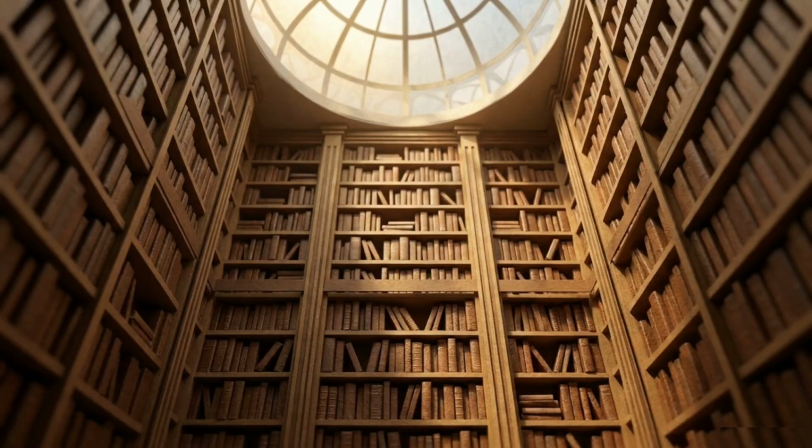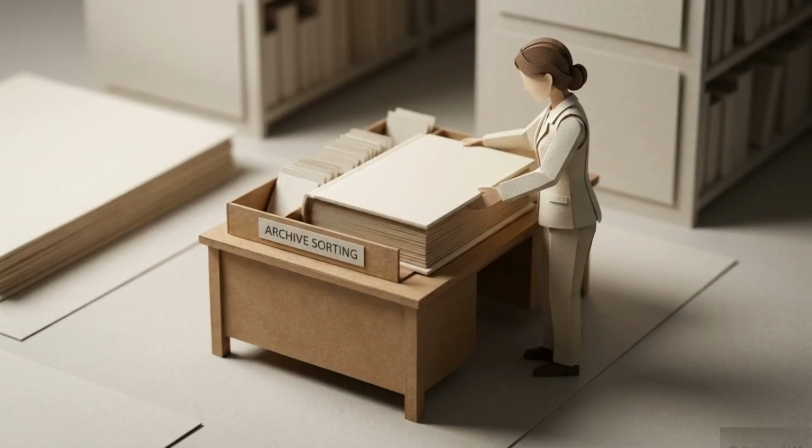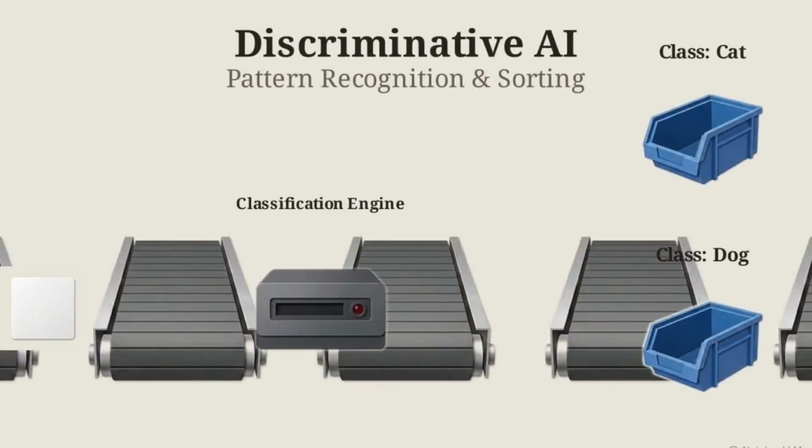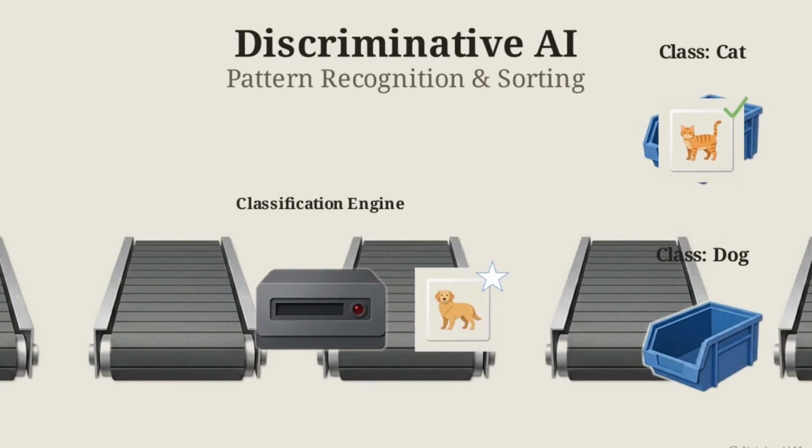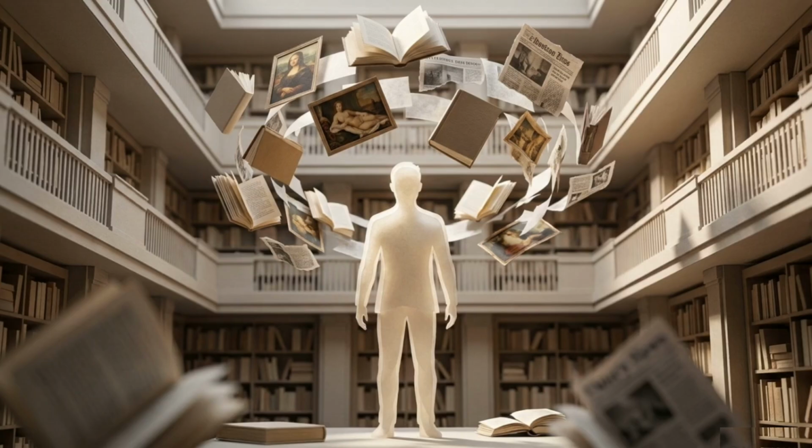To understand how, imagine a massive library. Older artificial intelligence acts like a diligent librarian. Its job is to look at the data we give it and sort it, like identifying whether a photograph contains a cat or a dog. Generative AI acts like an avid reader that has devoured nearly every book, painting, and article inside that massive library.